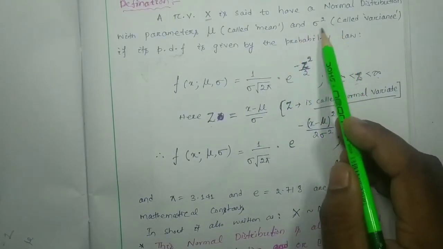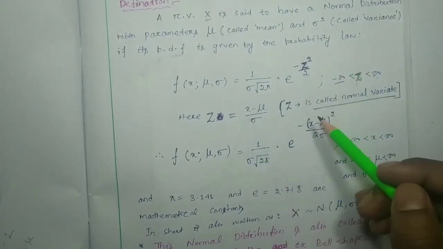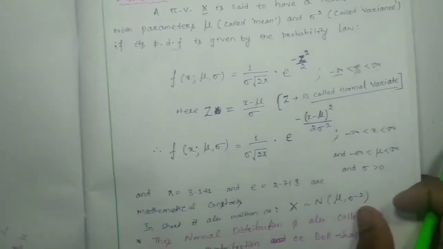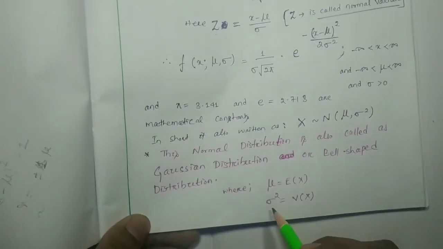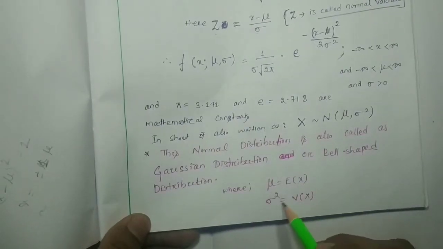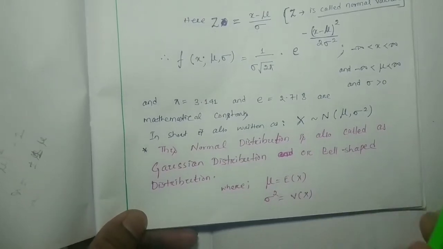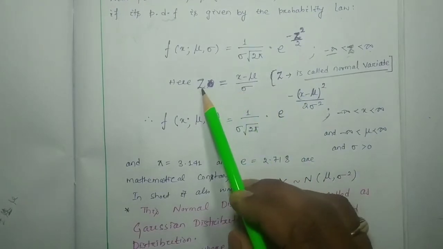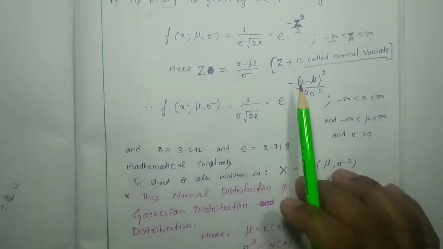Here sigma square represents the variance, so sigma will obviously be the standard deviation, that we know. Sigma is the root of variance, that is your standard deviation. So here z will be equal to x minus mu by sigma.